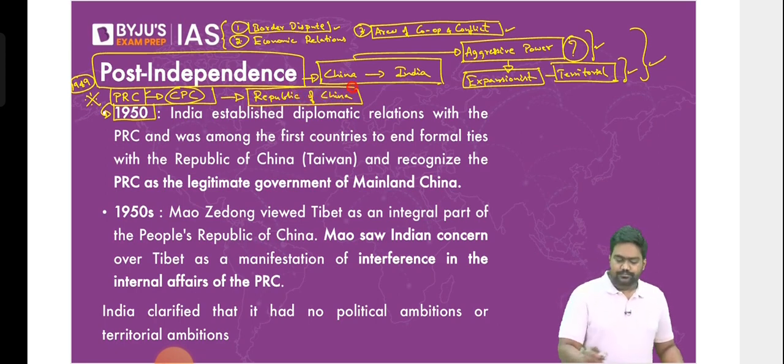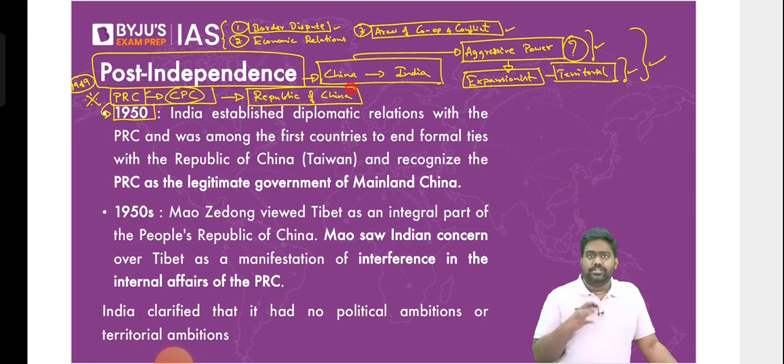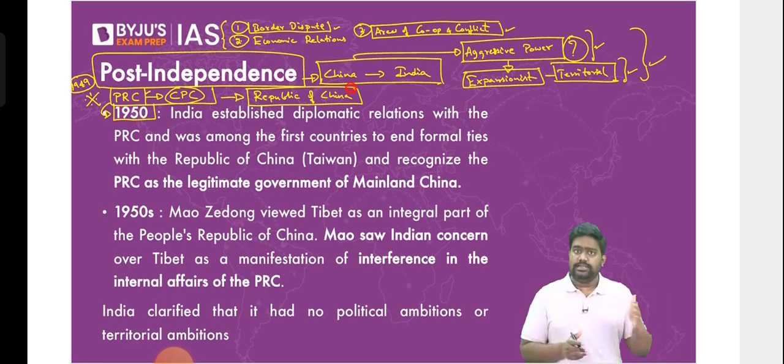The Republic of China was actually a much smaller territory. All right, China didn't even share borders with India at that point. All right, this is very important to understand. China was a relatively smaller country before 1949. It didn't even have borders with India. Is that clear? China was not even a Himalayan state or Himalayan power at that point of time.